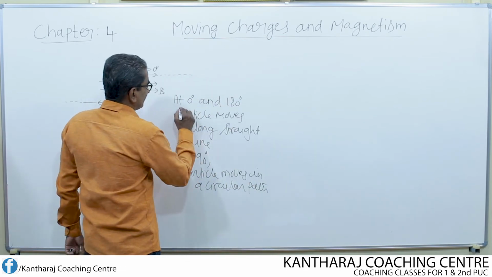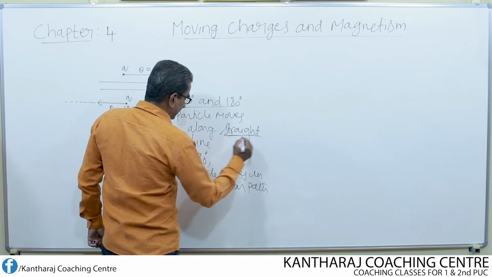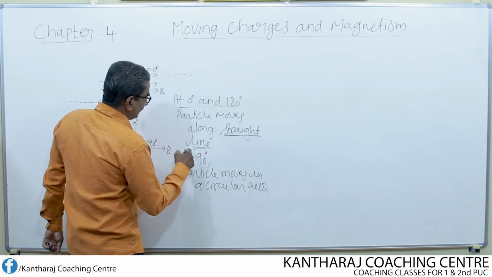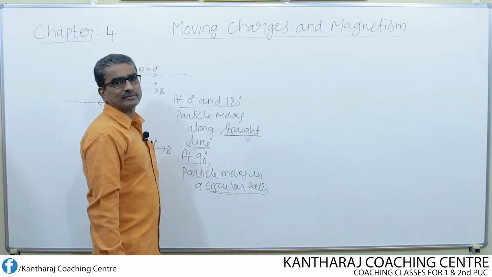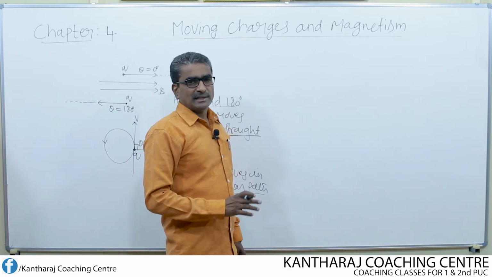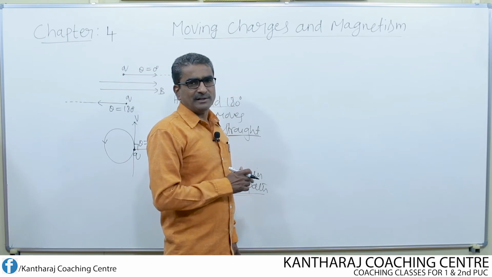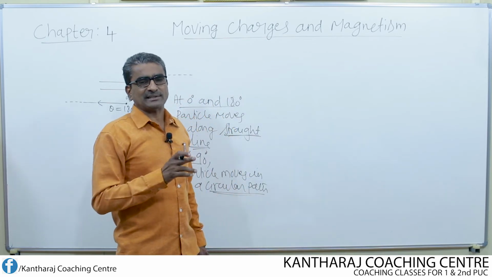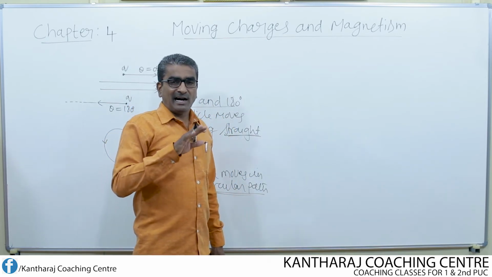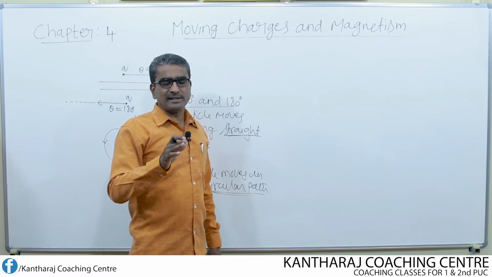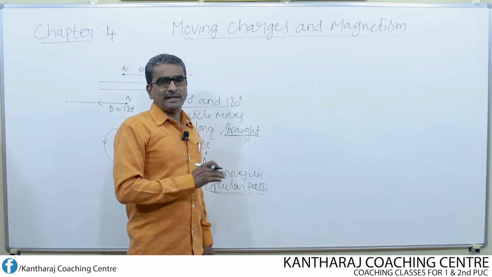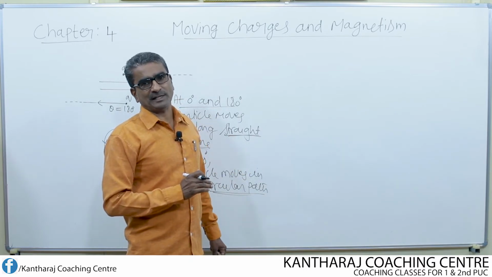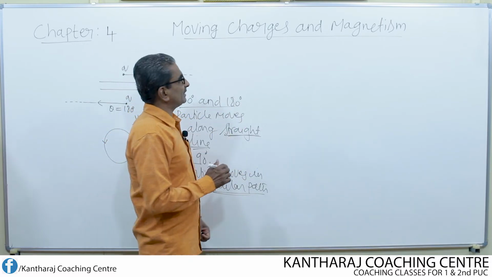So in this case the trajectory is a straight line, whereas in this case the trajectory is circular. Suppose in the uniform magnetic field, a charged particle enters at an angle other than 0 degree, 90 degree and 180 degree, then what will be the path traced by the charged particle? So let us study that.